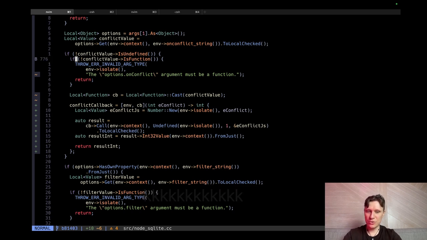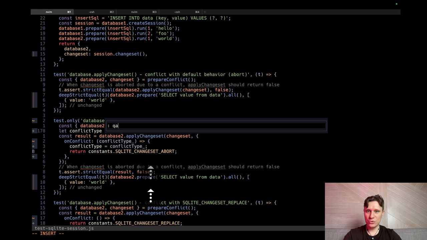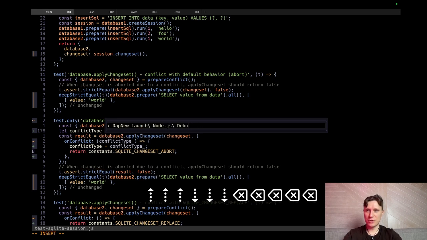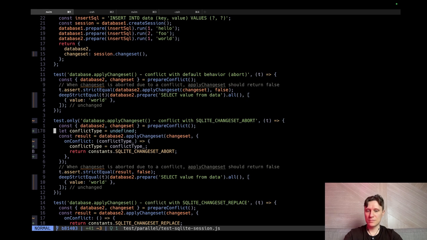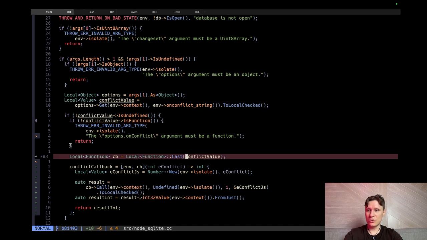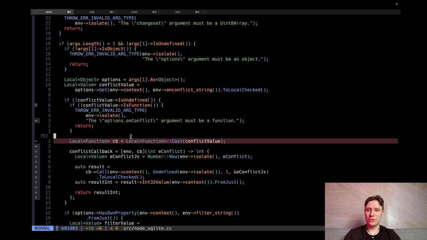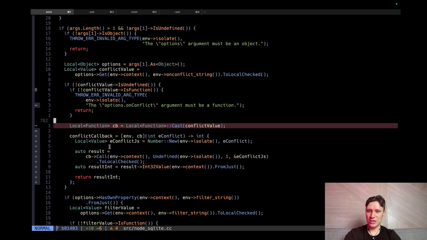We put our breakpoint, so go to the test and let's run our C++ code and try to hit our breakpoint. Let's do this, and check that the conflict type is correct. Oh, no, it just takes some time. So yeah, now these checks are actually working. What I'm interested in is what will happen if you pass not a lambda but a different type? Let's actually check it.